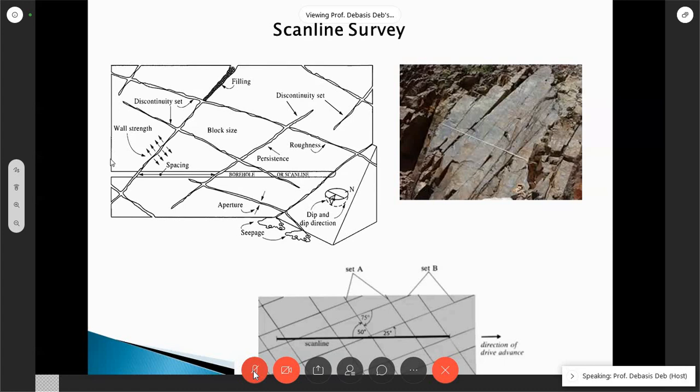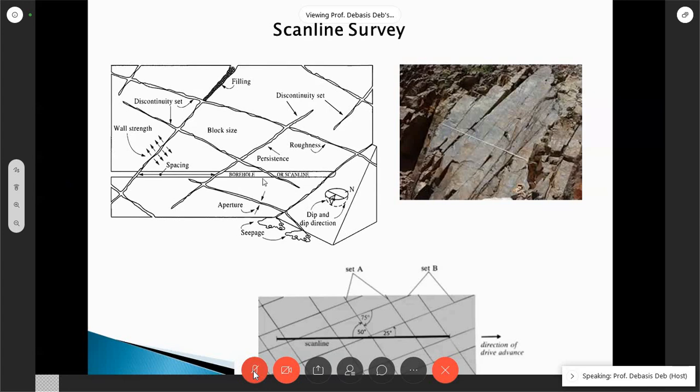And you may ask, sir, when a new mine is starting, it will not be exposed like this, so how do we find out? The point is very valid. At that time we normally rely on the borehole and the rock core that we receive.